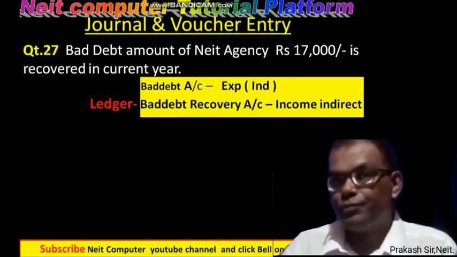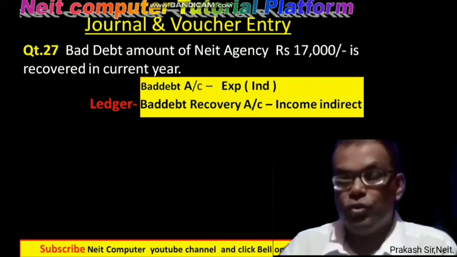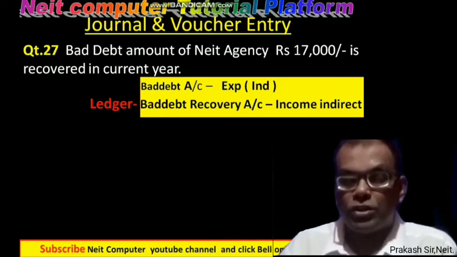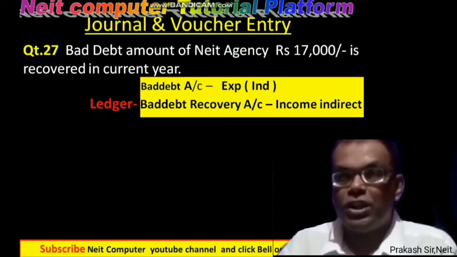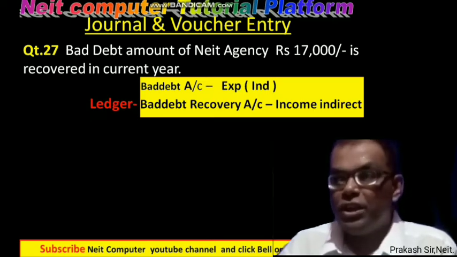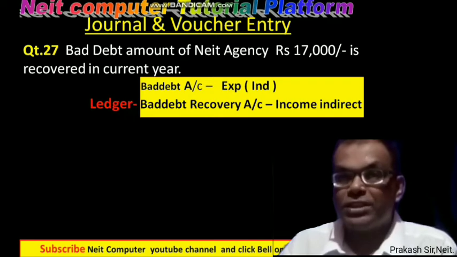Because, as I told you, the previous year's amount which was given to anybody, we thought was not recovered, so that is why we considered it as bad debt. But fortunately this amount is recovered this year, so that is why a bad debt recovered account should be there, because this is the head of income. From this head we are getting that money back, so that is why the bad debt recovery account and its group should be income indirect.